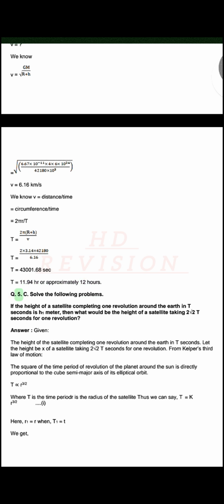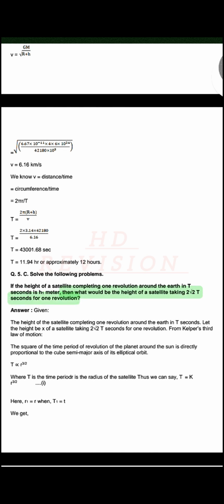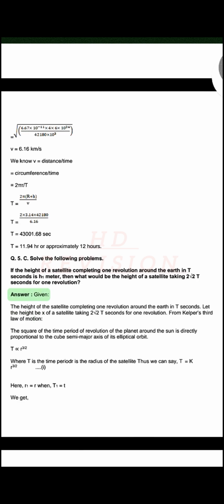Q. 5. C. Solve the following problems. If the height of a satellite completing one revolution around the Earth in t seconds is h1 meter, then what would be the height of a satellite taking 2t seconds for one revolution? Answer. Given the height of the satellite completing one revolution around the Earth in t seconds, let the height be x of a satellite taking 2t seconds for one revolution.